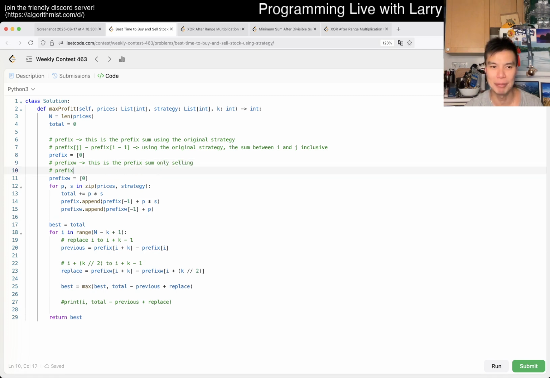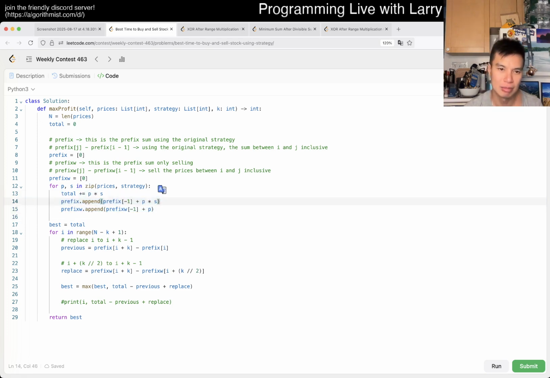So prefix W of j minus prefix W of i minus 1 is the sum of the prices between i and j inclusive, right? Yeah, that's it. And you do the math this way.